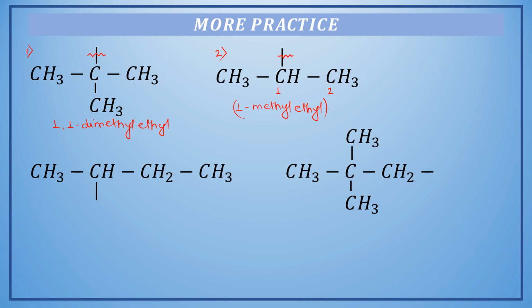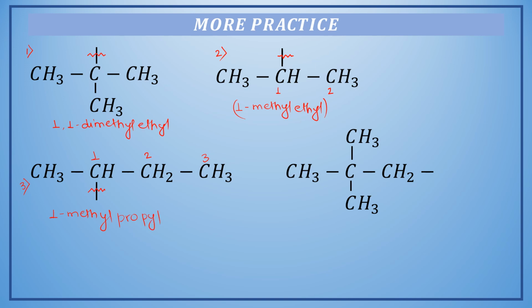Now applying the same steps in number 3, here numbering will start from this particular carbon, and on moving right from this carbon we will find a chain length of 3 units. So this will be named as, in position 1 we have a methyl group, and there are 3 carbon atoms in the parent chain, so this will be propyl.